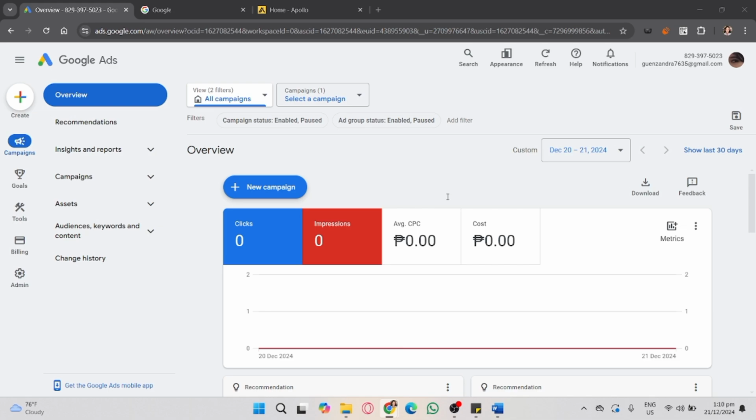So what causes extended learning? Significant changes to campaign settings, low traffic or insufficient conversion data, aggressive bid adjustments, or multiple updates within a short period.